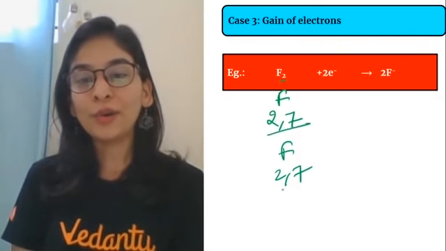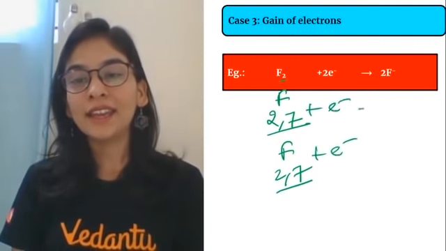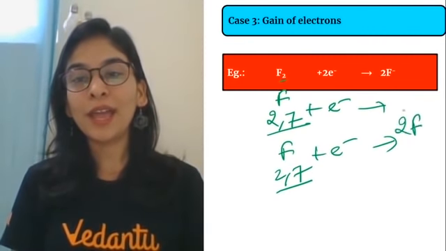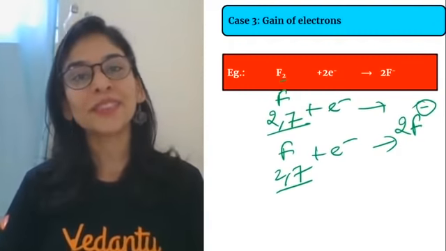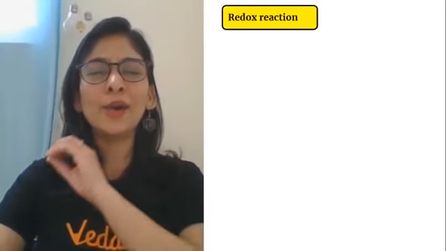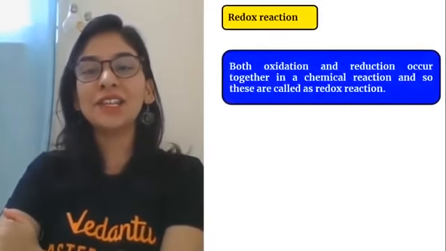Yes, 2 फ्लोरीन थे मेरे पास. हर फ्लोरीन को एक एक इलेक्ट्रॉन चाहिए so that it can get stable. So every fluorine is getting negative charge by gain of electron. Gain of electron is reduction. So students, I hope this funda of oxidation and reduction is clear in your mind.